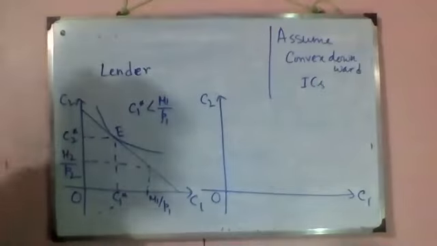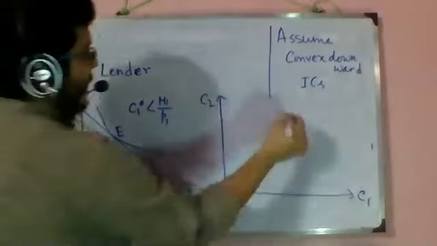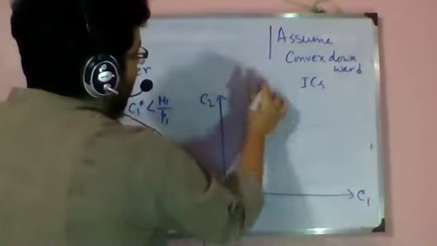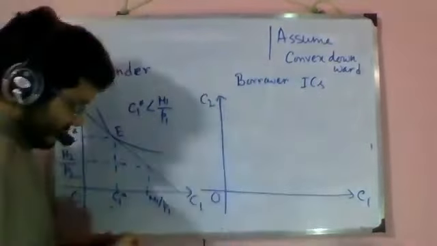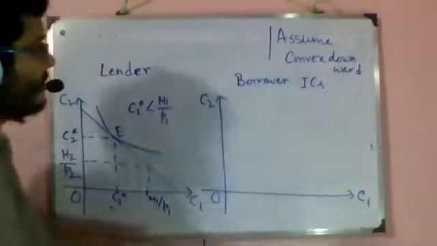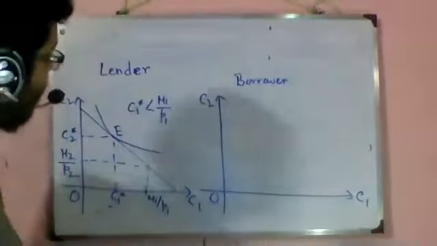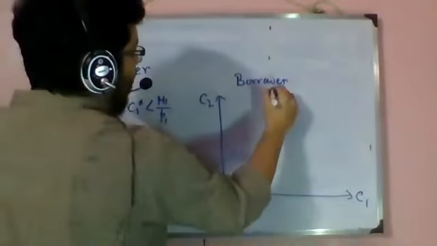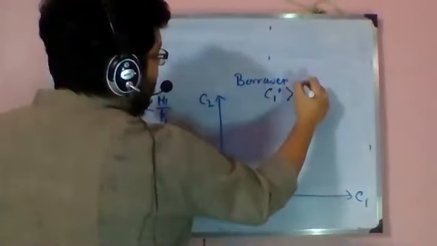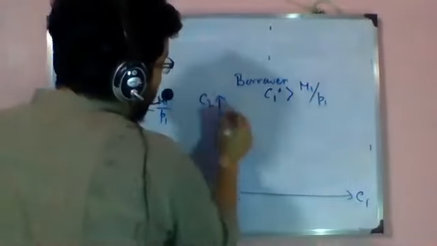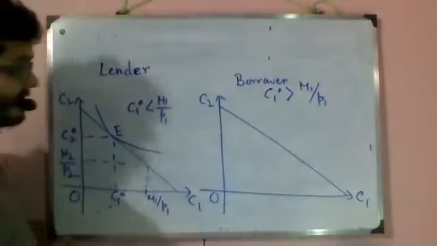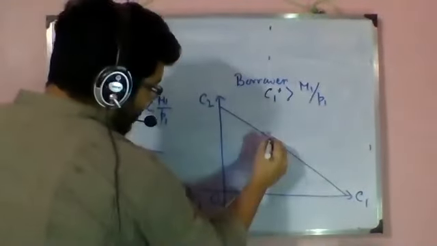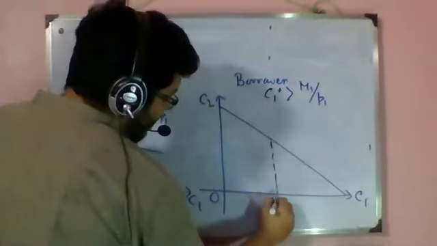The opposite trick goes for the borrower. So here we are going to draw a borrower. Okay, so how will I draw the borrower? Simple. For a borrower, C1 star will be greater than M1 by P1. So now when I'm drawing the budget line, I will take M1 by P1 a bit inside, close to 0.